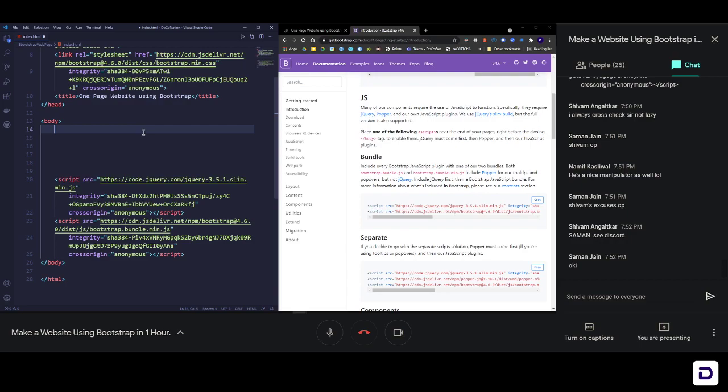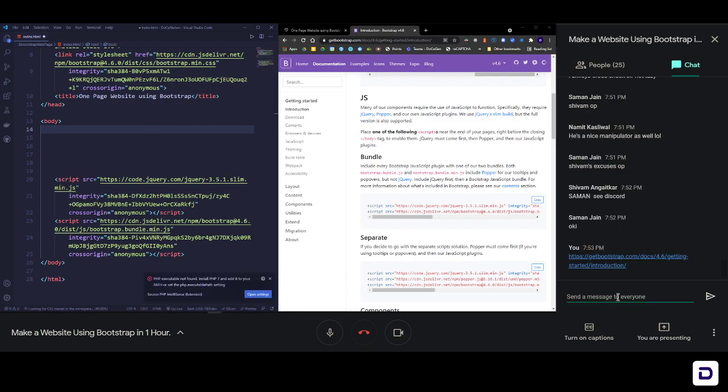So I'm gonna send this link which someone also sent, I guess, the 4.6 version documentation, because you are going to heavily rely on this, and you don't need to memorize any kind of Bootstrap classes, because that is why documentation is given for.